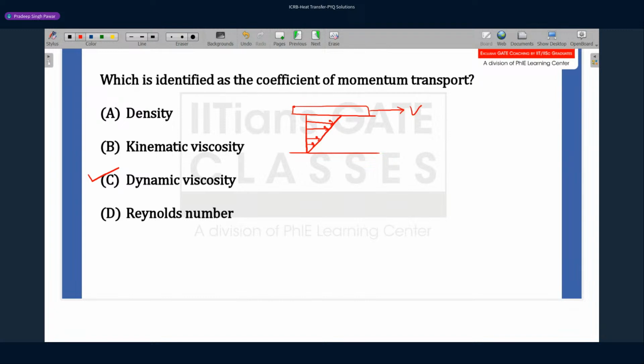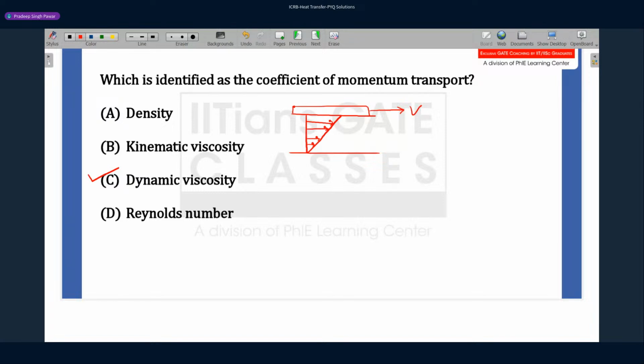But how do they acquire this velocity? What is the mechanism? What is the fluid property responsible for transferring the momentum from the top fluid layer to the immediate fluid layers? The property responsible for this transport of momentum from one fluid layer to the other is basically your viscosity.